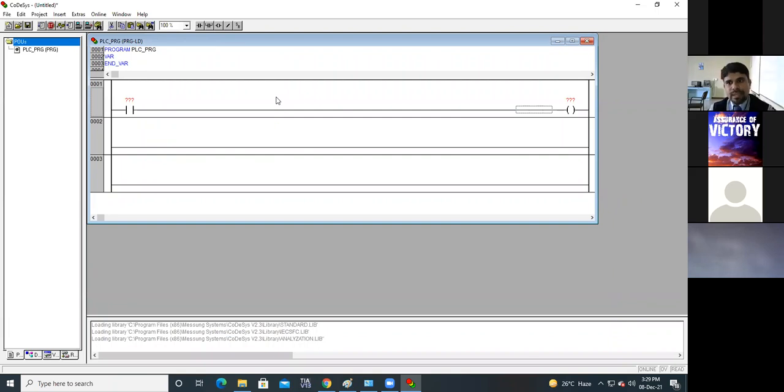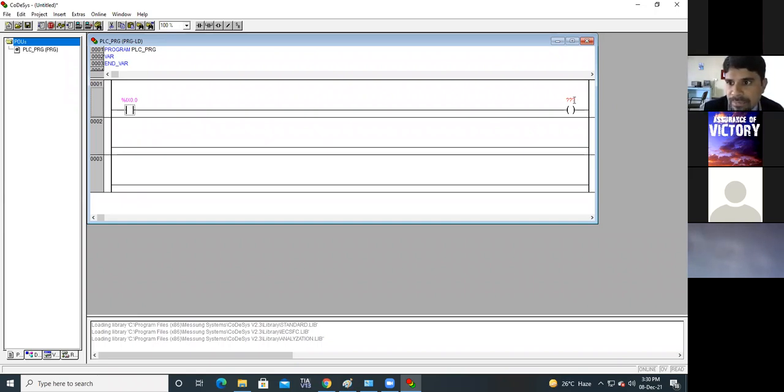Then you can give the address here, or you can give a name also, no problem. The addressing structure of Codesys is percentage, then I, then x 0.0. This is the address I have assigned for this instruction.